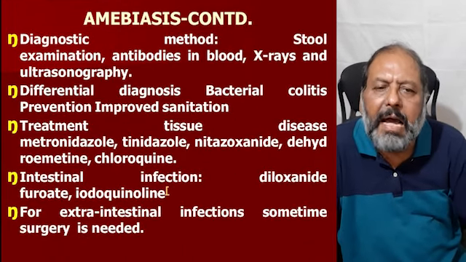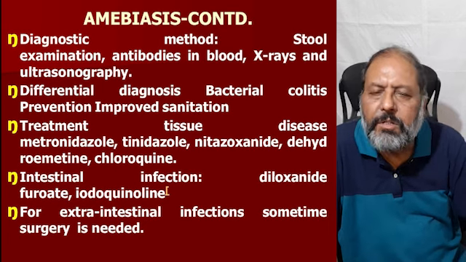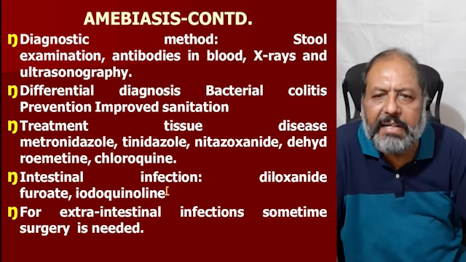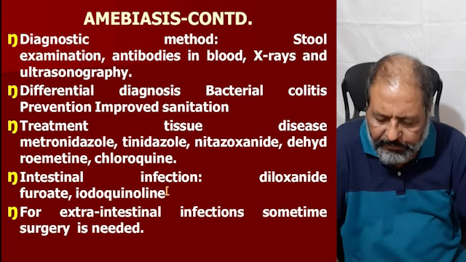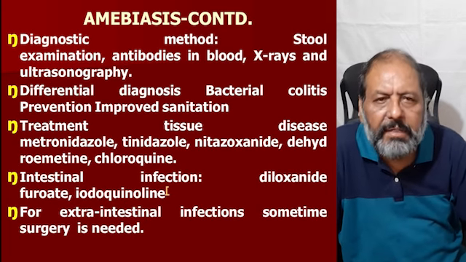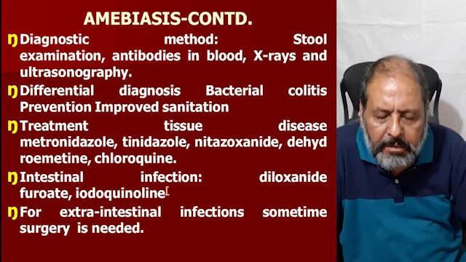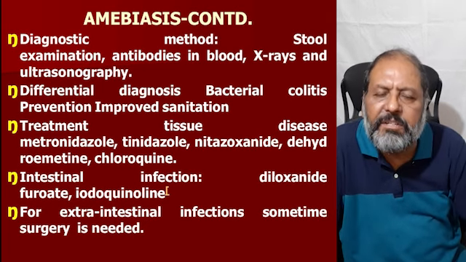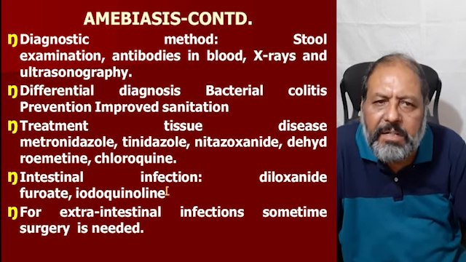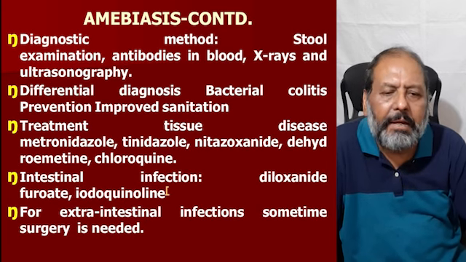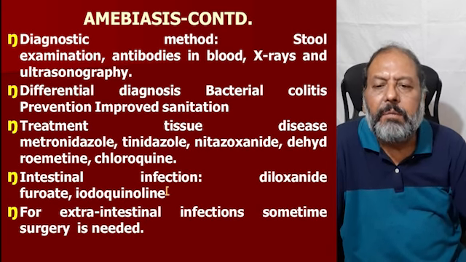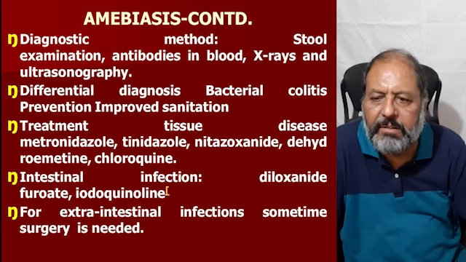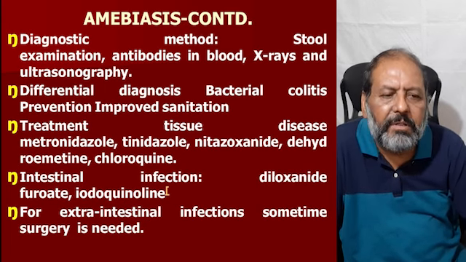The diagnostic methods for amebiasis are stool examination or antibodies in the blood, X-rays and ultrasonography just to localize any abscess besides intestinal involvement. Differential diagnosis is bacterial colitis. Prevention is by improved sanitation, and treatment for tissue